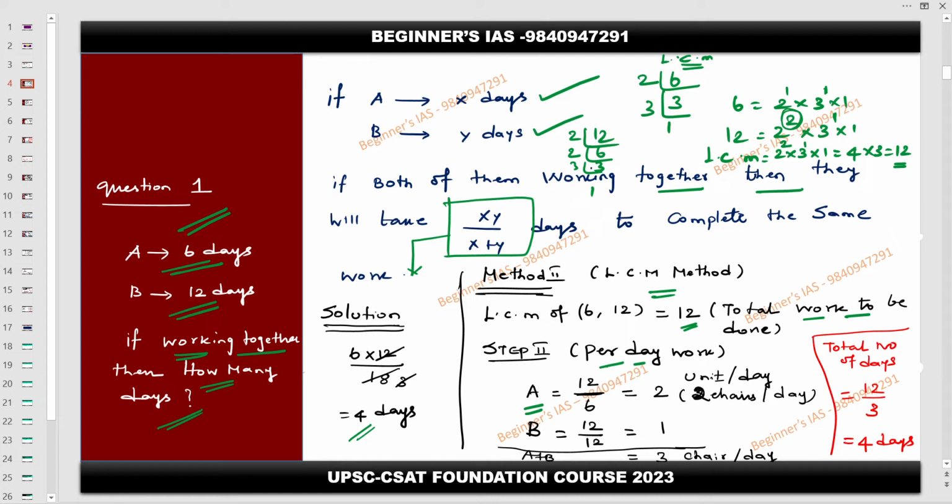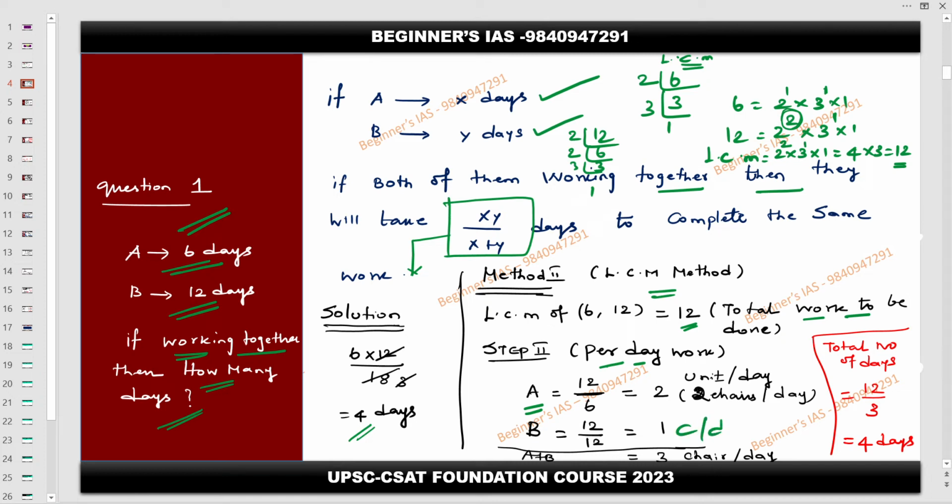Then what is the capacity of A to complete that whole job? That is 6 days. A is taking 6 days. Therefore, just cancelling, A has the capacity of making 2 units per day. Generally, you can call that 2 units, or in some object you can assign that as 2 chairs per day. Similarly, B has the capacity of making 1 chair per day.